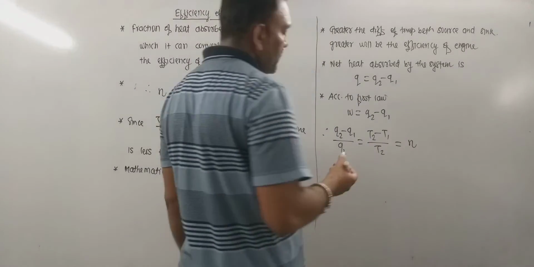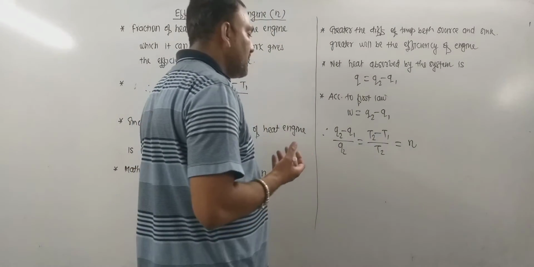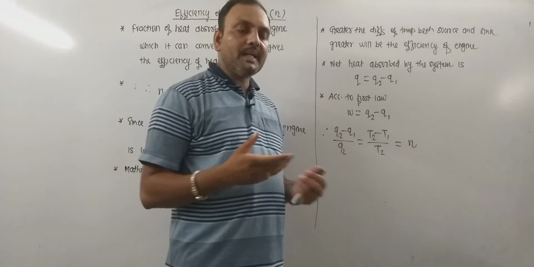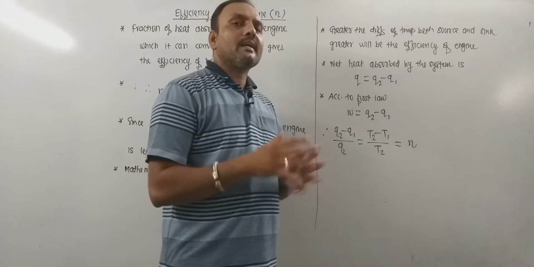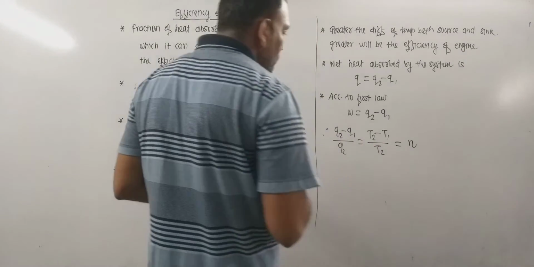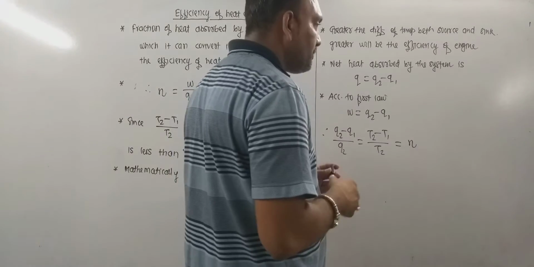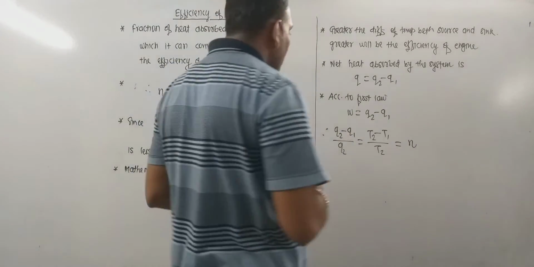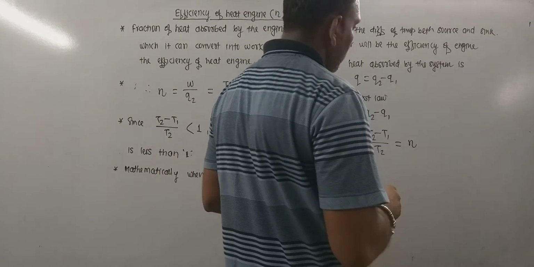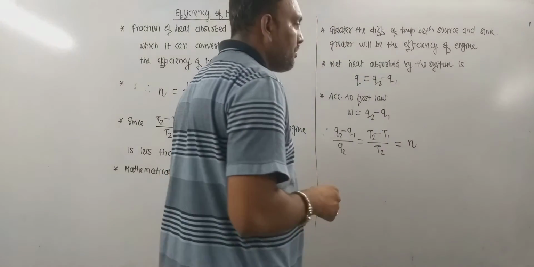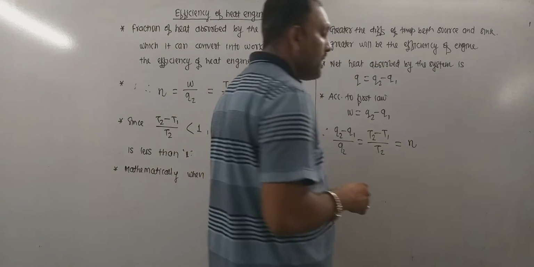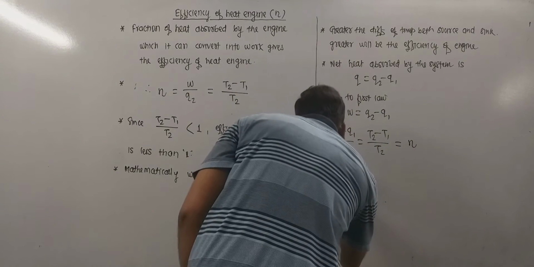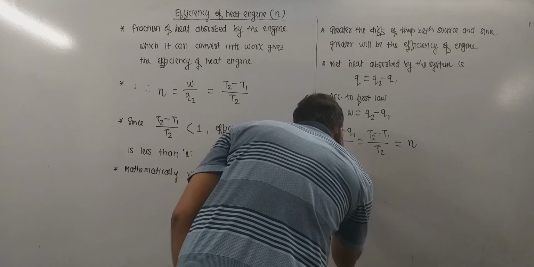Now from this, Carnot suggested a simple thing. I mean, Carnot compared two different heat engines in identical conditions, remember. So what he come to know, that if the periodic machine is working in reversible manner between same two temperature, then their efficiency is said to be same. So this gives what? Carnot theorem.